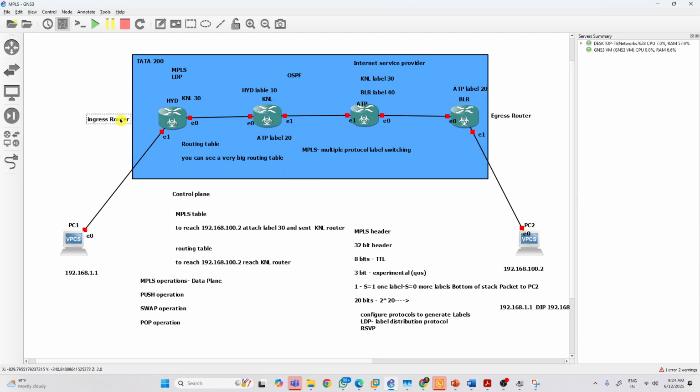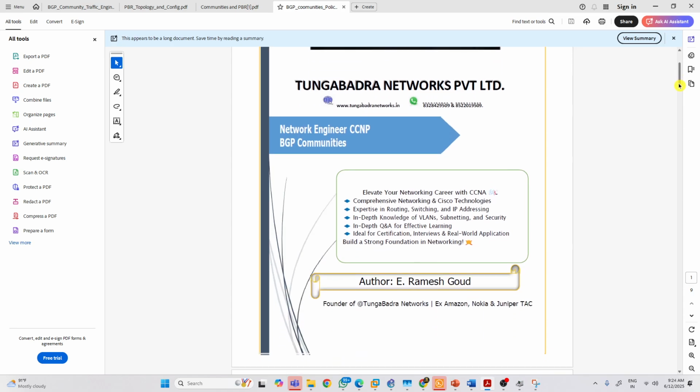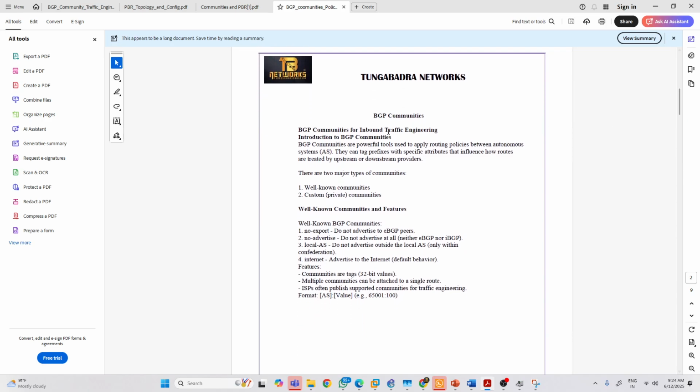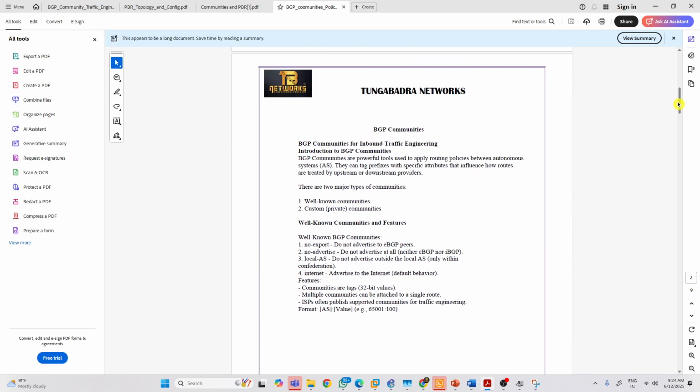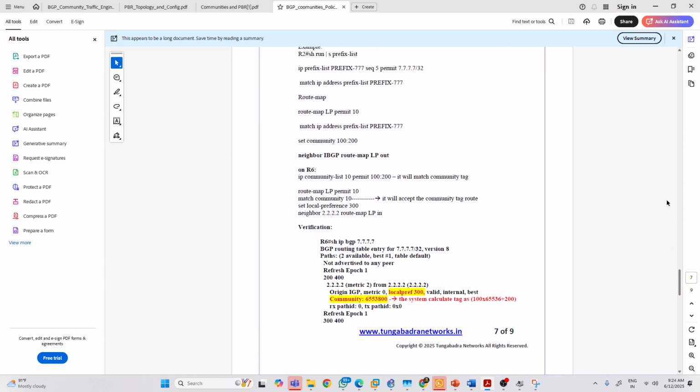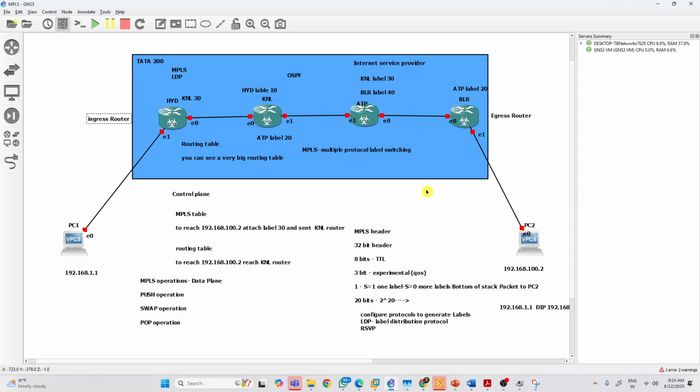Okay. So this is the ingress router. This is the egress router. Whatever theory I discussed, I'm going to write a beautiful document like a PDF and share it with you. I want to create PDFs, not PPTs. PDFs will give you clear and more information, and you can take a printout and learn it. Guys, you will not get this outside. This is written by me, with direct points. Once you learn this, you can learn more extra from the internet if you want. So this is about MPLS with LDP.